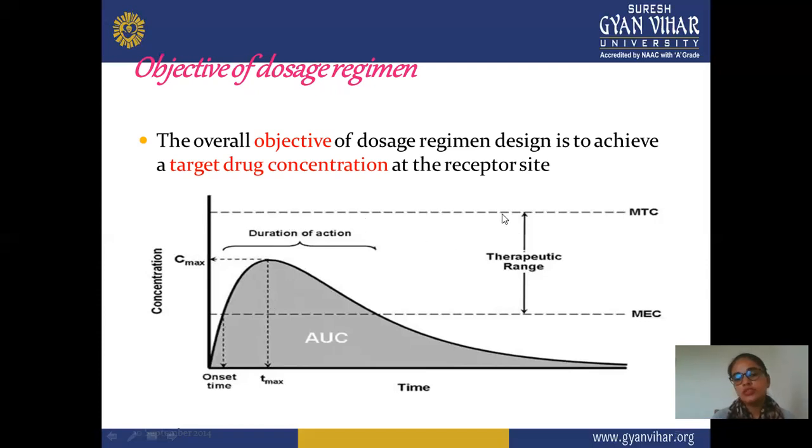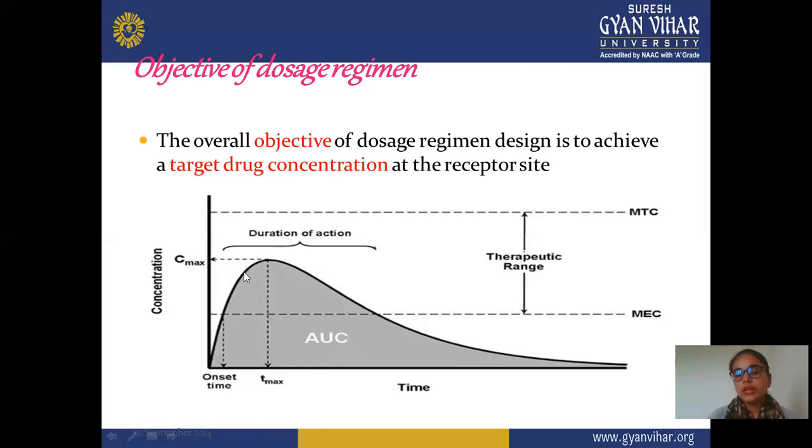So this is the safe concentration. If you go above this MPC, more toxic or unwanted effects are observed. So your drug concentration should be between this MEC and MPC. If it crosses, more unwanted effect is produced. And the range between MEC and MPC is known as the therapeutic range.